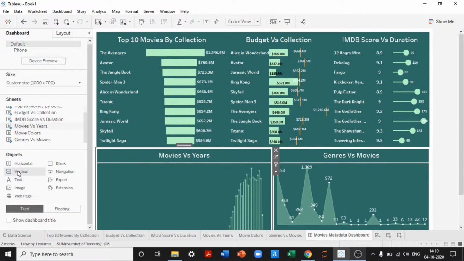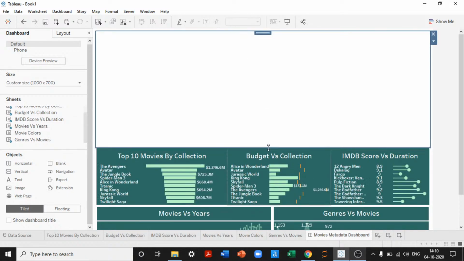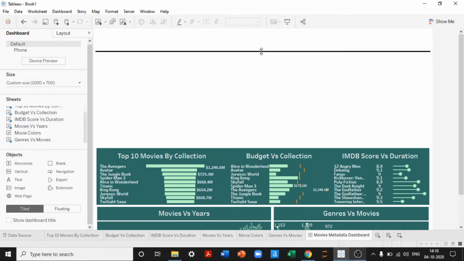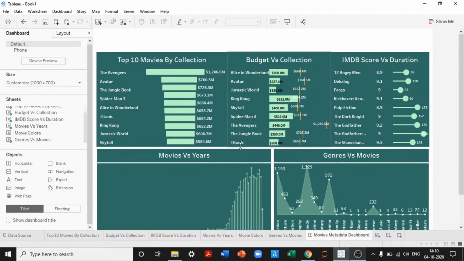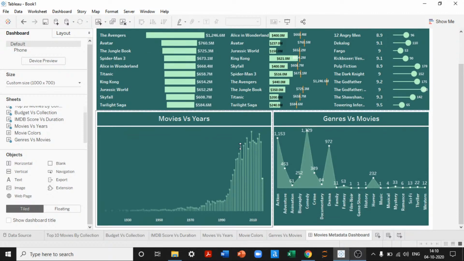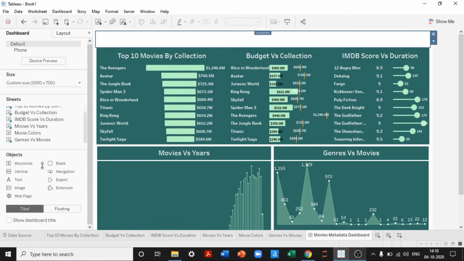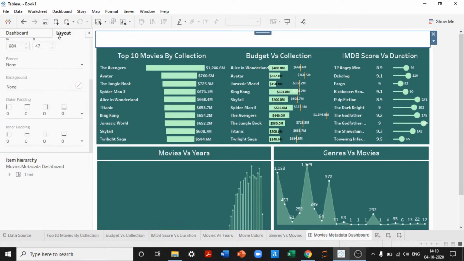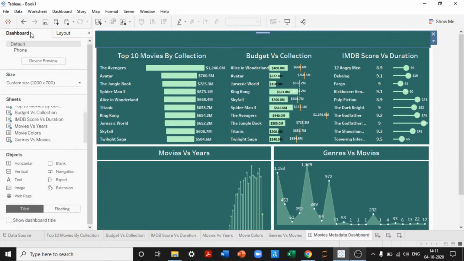So what I'll do is I will drag a vertical object on top of everything and create a title for it. Perfect. So here, first go to layout. In layout change your background into the color that we already have and then add a text to it.